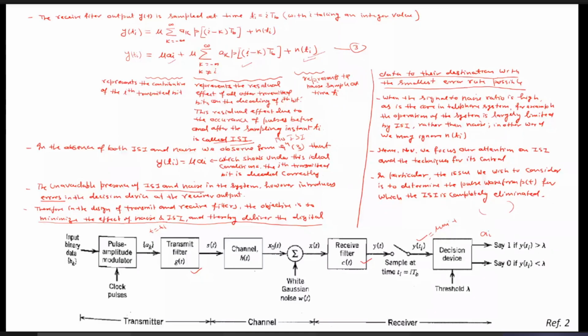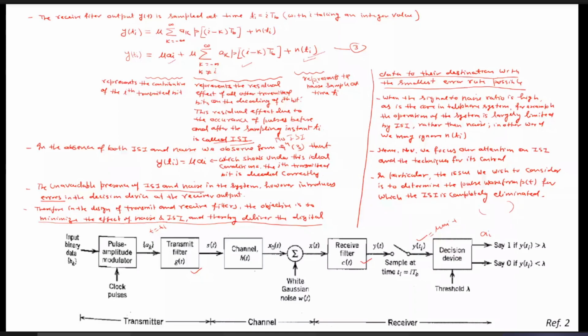Otherwise, for the rest of the case, once this K is not equal to I, this PT is 0. Then what will happen? This signal will always be 0. That is, once we consider I equals K, that will be added to the mu AI. But in that particular case, we do not consider that PT should be 0. But if I is not equal to K, in that case PT becomes 0, that is, once K is not equal to I, then only this summation term appears.